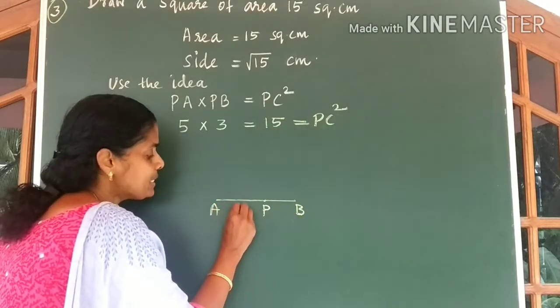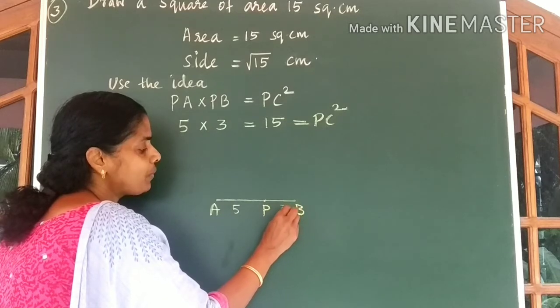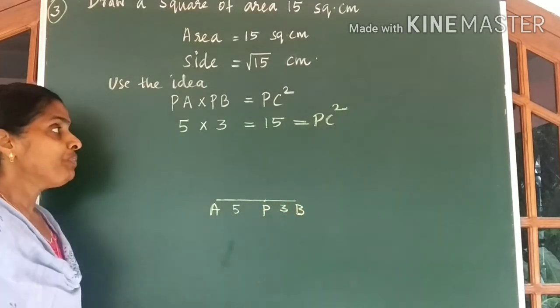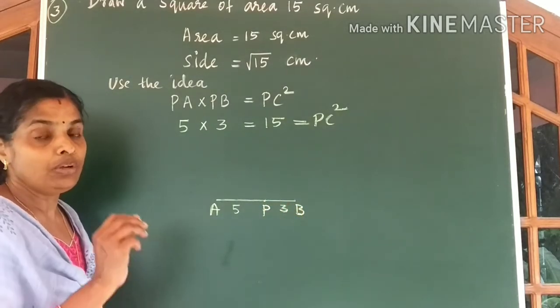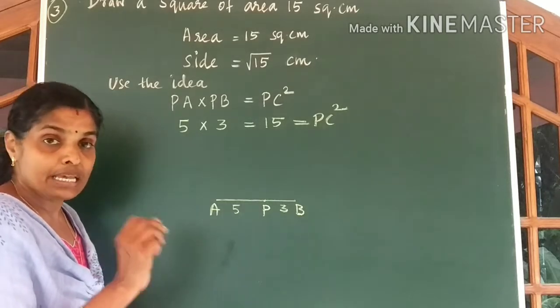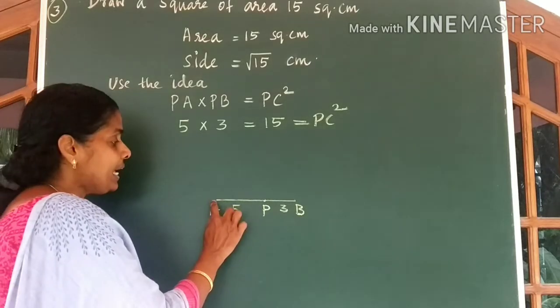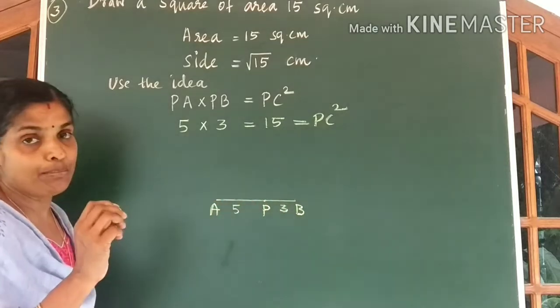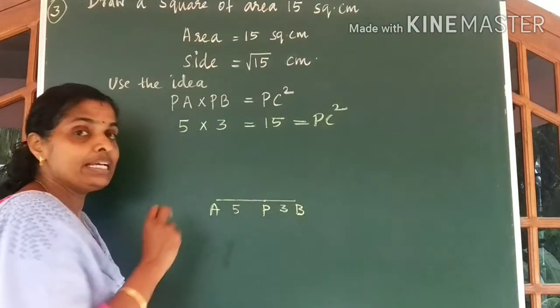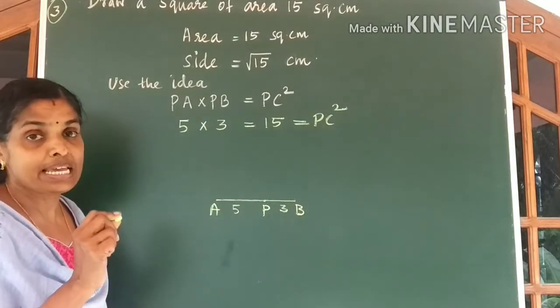Now this measure is 5 centimeter and this is equal to 3 centimeter. Now what you have to do, you have to draw a semicircle with AB as the diameter.